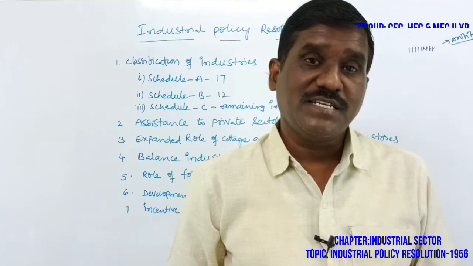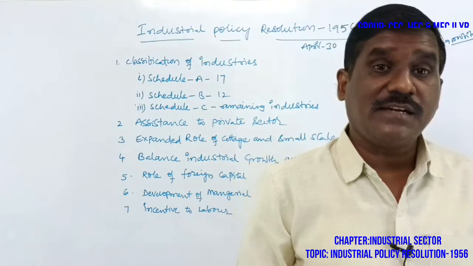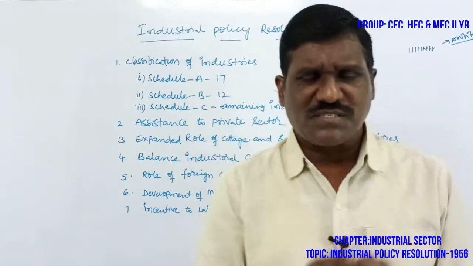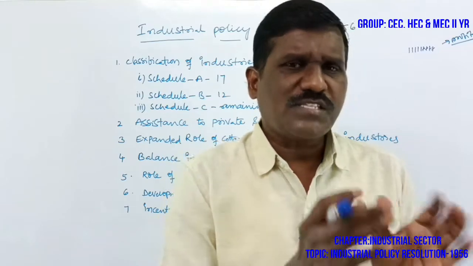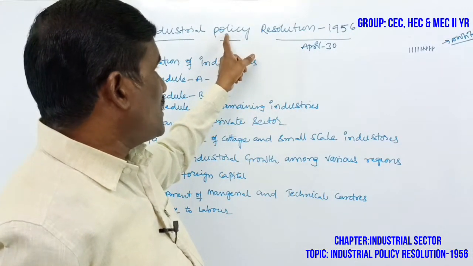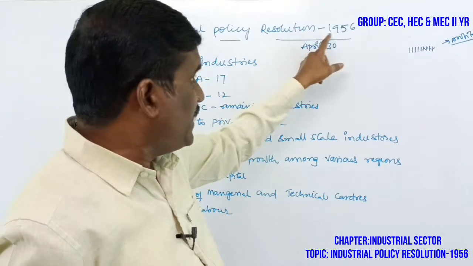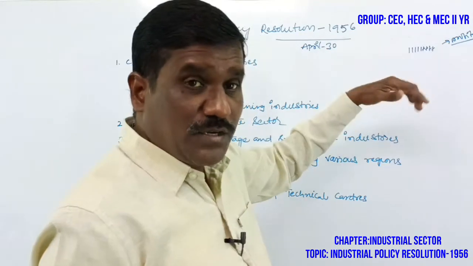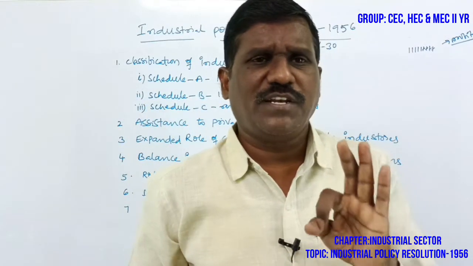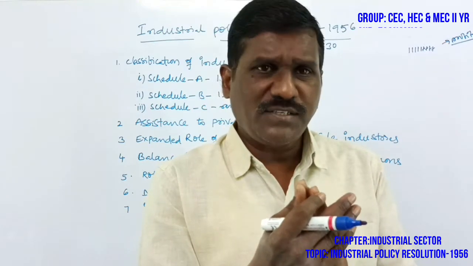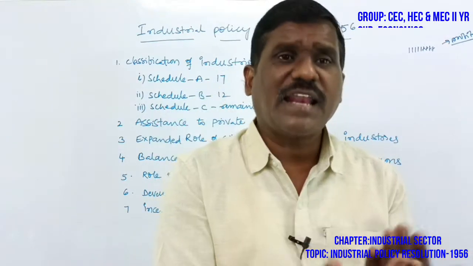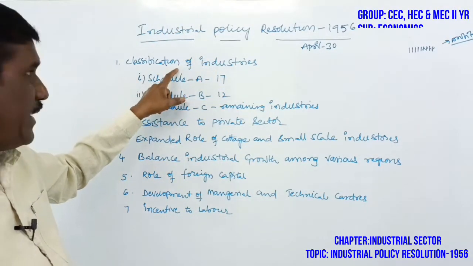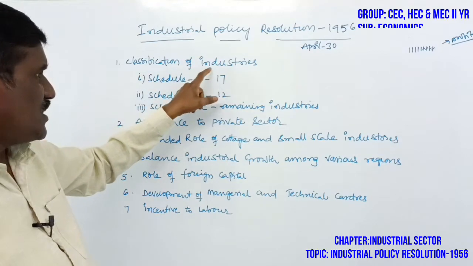which the government of India announced the second industrial policy resolution. What is the position of the industries? What is the policy resolution? Resolution means policy. So, the industrial policy resolution 1956. First of all, this is the 1948 industrial resolution, in which four types of industries were divided and reorganized. Classification of industries means classification of industries.